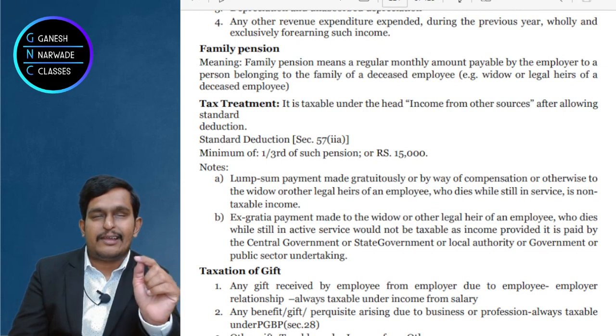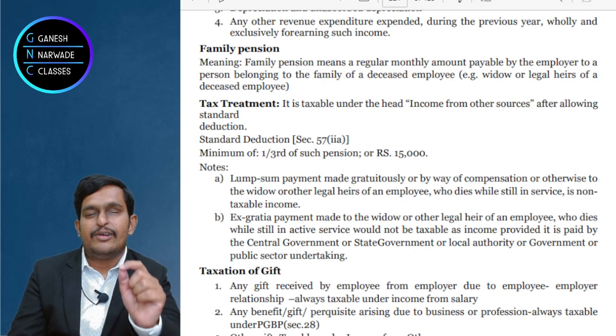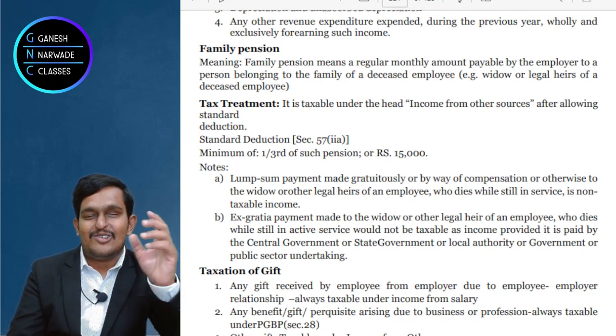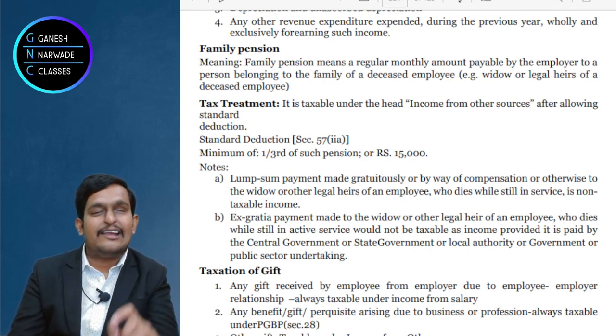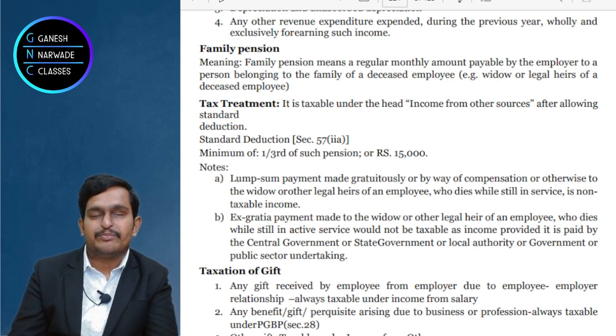Now what is the pension received? 3,60,000. From that how much should be deducted? 15,000. How much will come? 3,45,000 will be the taxable family pension. Simply this way you should solve the problem. Okay. Now if you are confused with numbers, you just go back, take a minute or two, listen again and write down whatever I said. Similar problems we will do, don't worry. Now come to the next part.